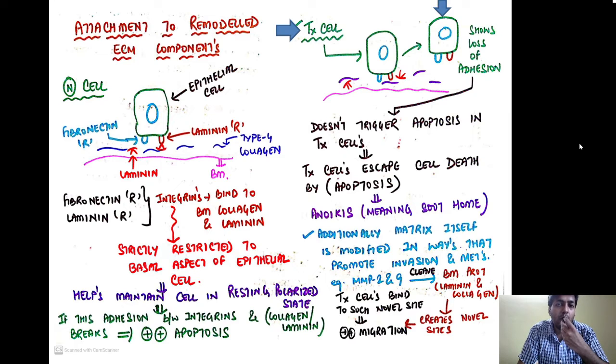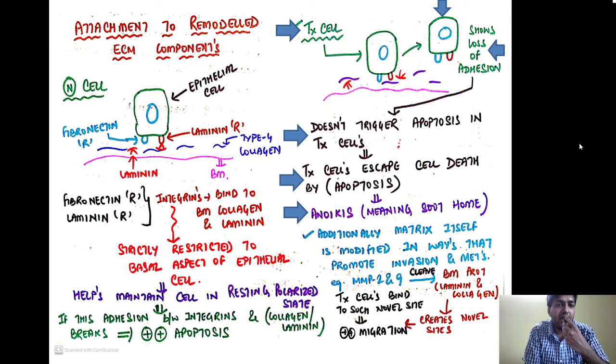But this loss of adhesion between the integrins and the collagen and laminin does not trigger any kind of apoptosis in the tumor cells. So the tumor cells escape cell death by apoptosis, and this is called anoikis, meaning without any home. In simple words, normally epithelial cells are attached to the basement membrane via integrin receptors, to the basement membrane collagen and laminin.